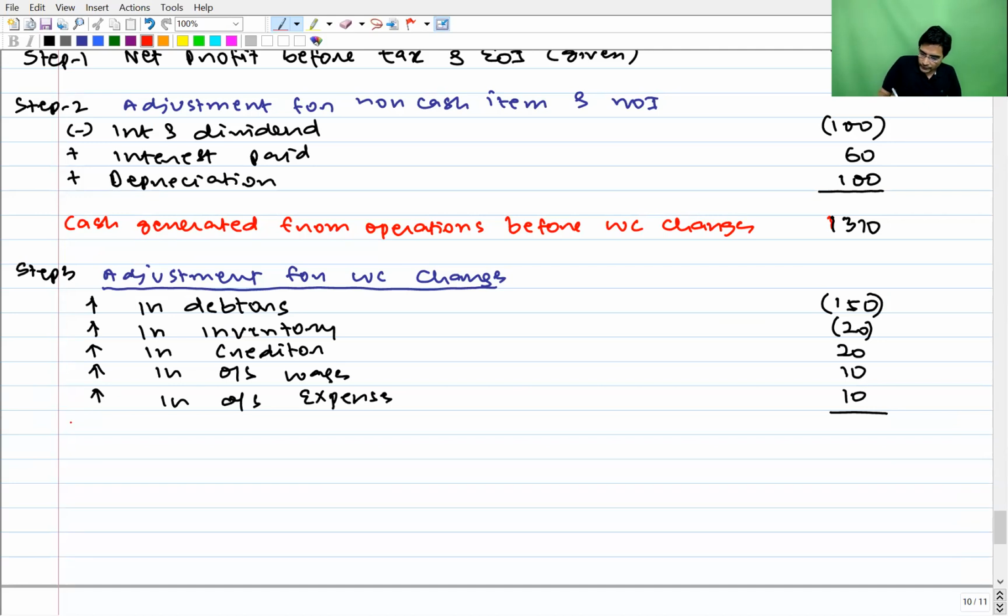So we get cash generated from operations before tax, 1180, if I have done the calculations correctly.